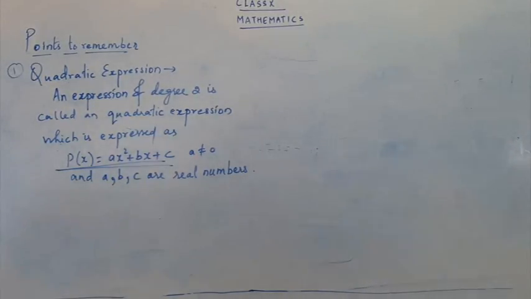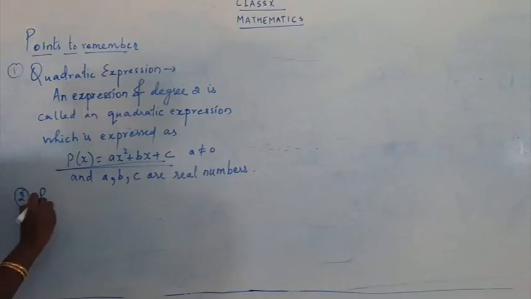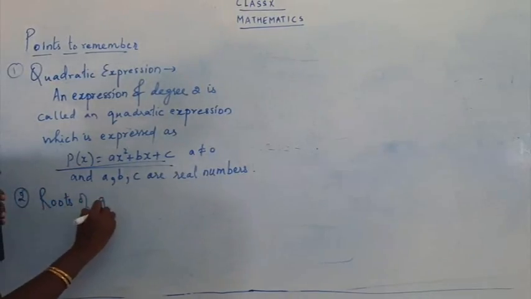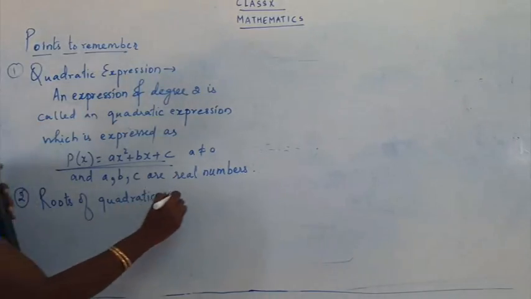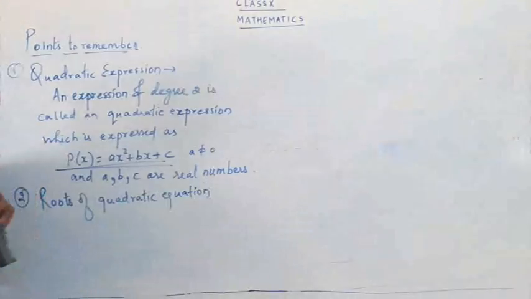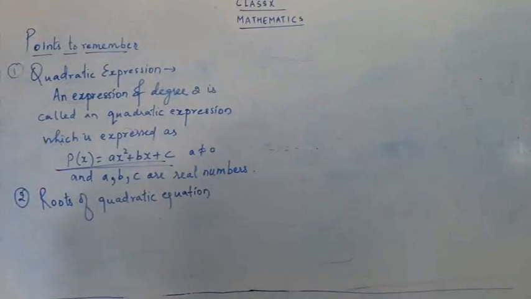The second point is roots of quadratic equation. You have to write the heading: roots of quadratic equation. The same page 108. You have to take page 108. The second point there is roots of quadratic equations. Just take that point 3.6.2.